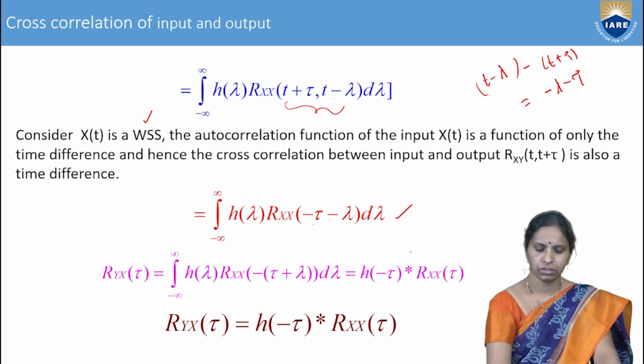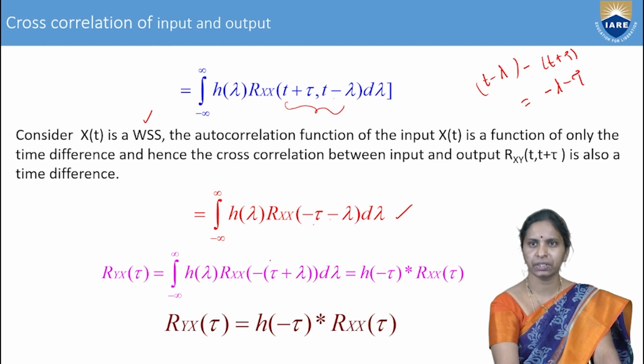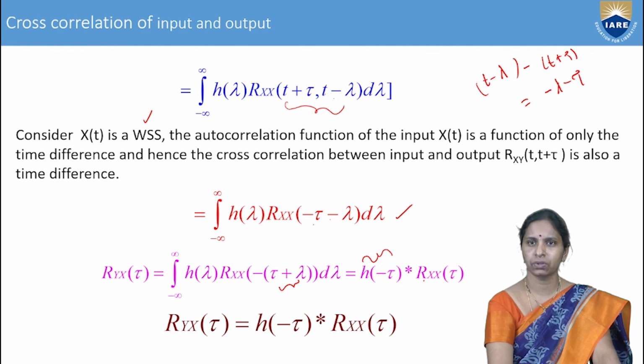Now, you can write this equation, if you take minus common here, as minus of tau plus lambda. So, this is nothing but the convolution of h of minus tau, because it is minus. So, h of minus tau convolution Rxx of tau.